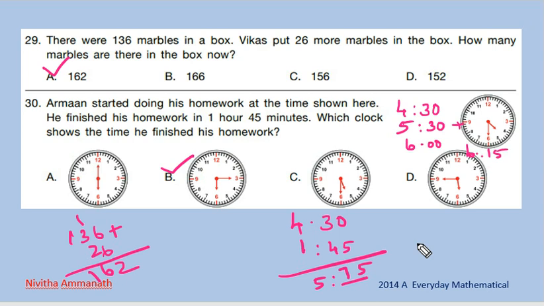75 means 60 plus 15. So 60 means 1 hour. So we take 5, 6, then 15 minutes. So 6:15. Next question.